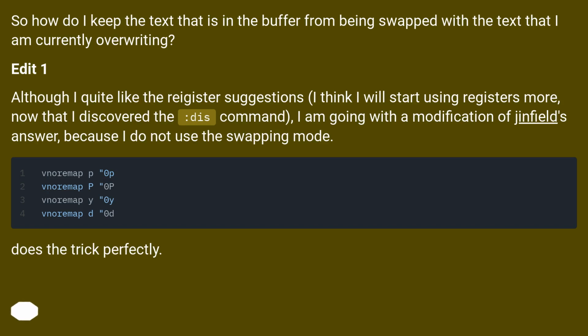Edit 1. Although I quite like the register suggestions, I think I will start using registers more, now that I discovered the :dis command. I am going with a modification of Ginfield's answer, because I do not use the swapping mode. Does the trick perfectly.